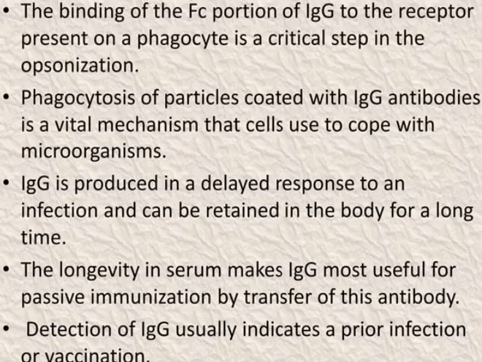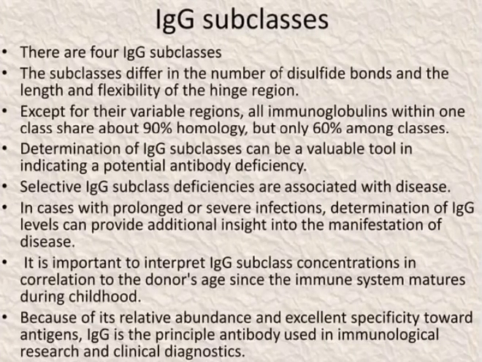to cope with microorganisms. IgG is produced in the delayed response to infection and can be retained in the body for a long time. The longevity in the serum makes IgG most useful for passive immunization by the transfer of this antibody. Detection of IgG usually indicates a prior infection or vaccination.